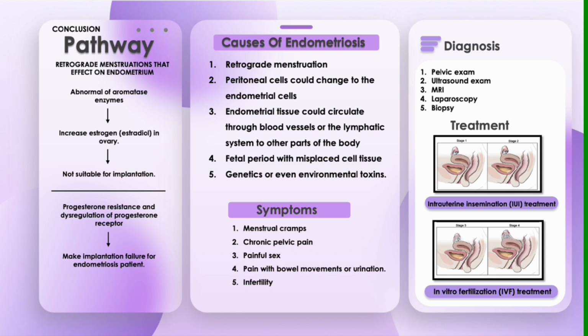For diagnosis of endometriosis, the first one is pelvic exam. The second one is ultrasound exam. The third one is MRI. And the fourth one is laparoscopy. And the last one is biopsy.